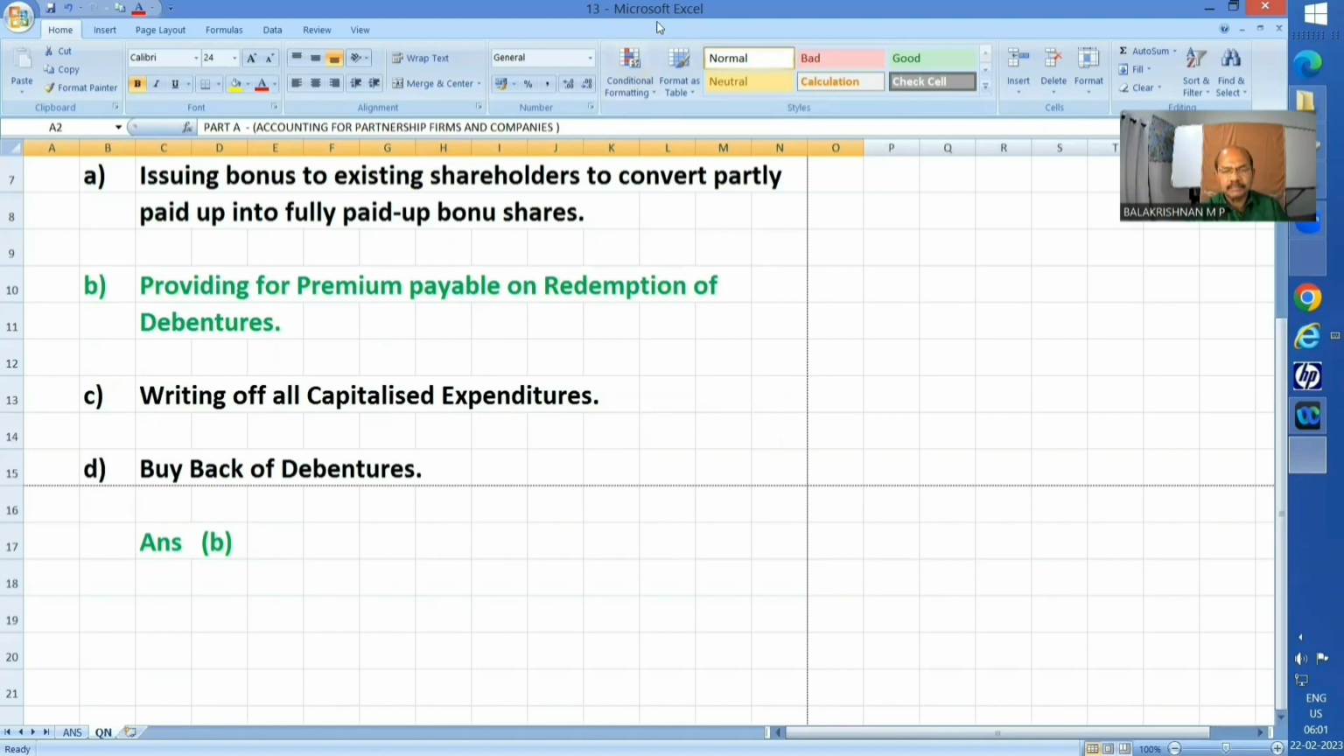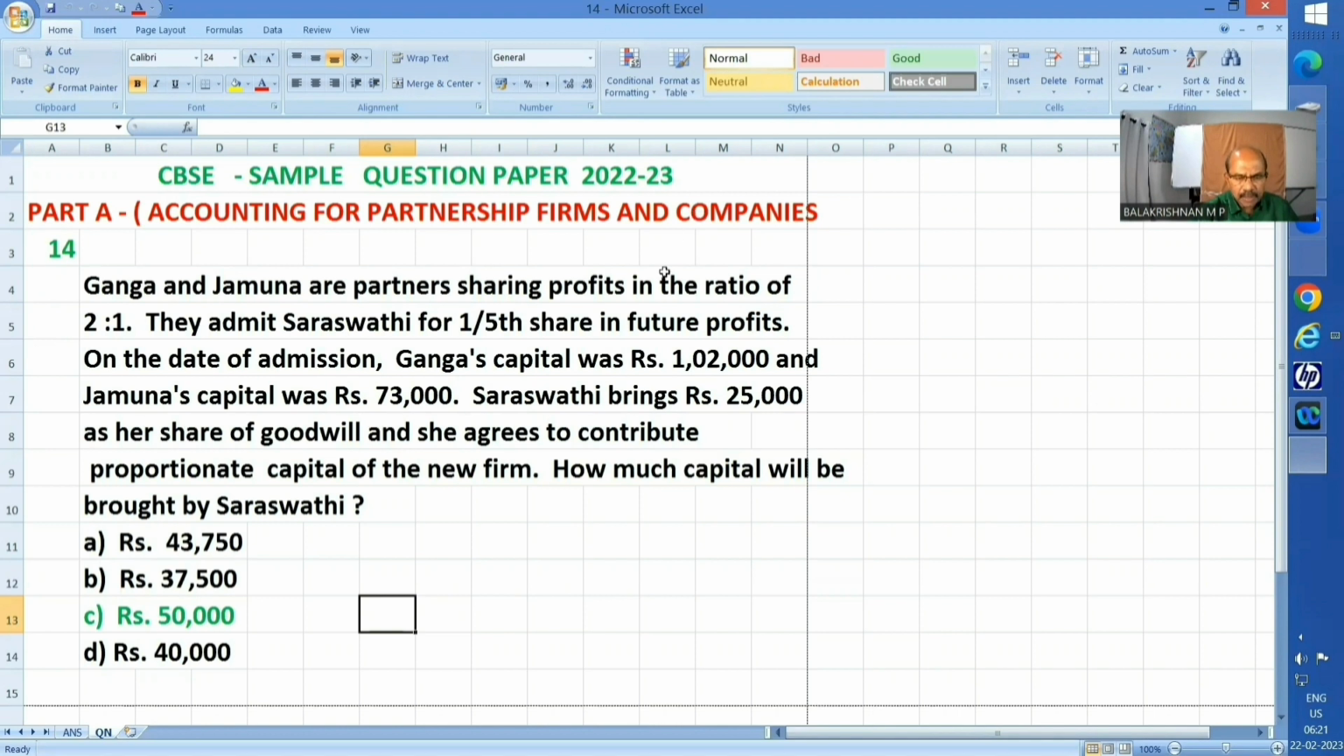Now, next question. Question number 14. Ganga and Jamuna are partners, PSR 2:1. They admit Saraswati for 1/5 share in future profits on the date of admission. So this is from the admission chapter. On the date of admission, Ganga's capital was rupees 1,02,000 and Jamuna's capital was rupees 73,000. Saraswati brings rupees 25,000 as her share of goodwill and she agrees to contribute proportionate capital of the new firm. How much capital will be brought by Saraswati? As usual, A to D for different answers, and answer C, rupees 50,000 is the correct answer.